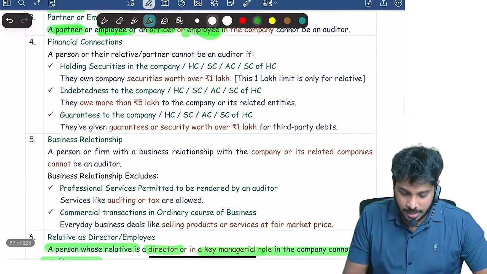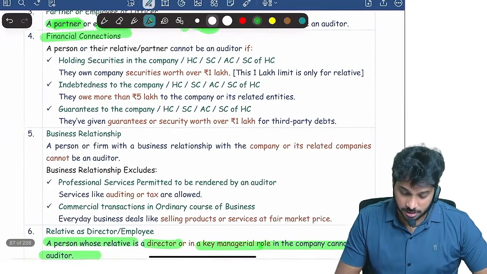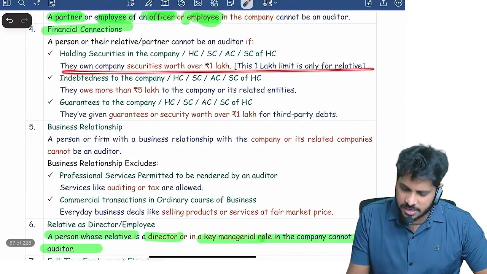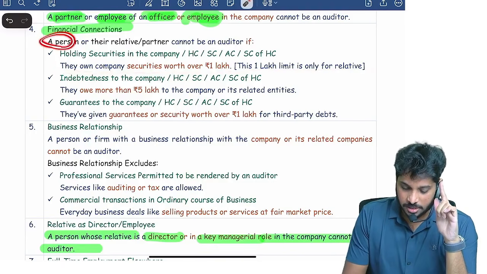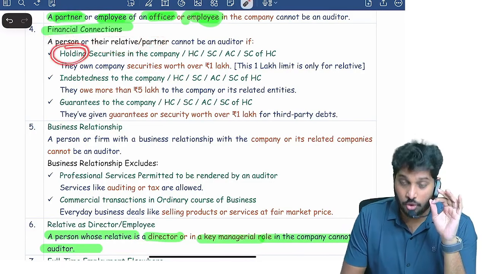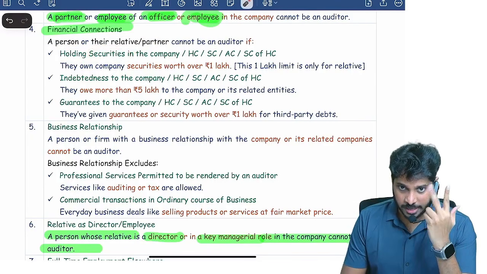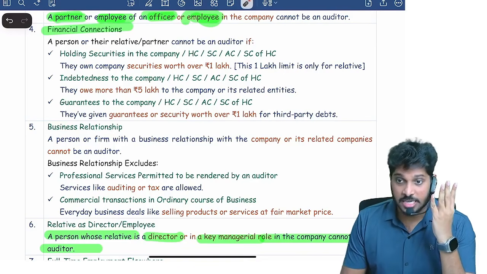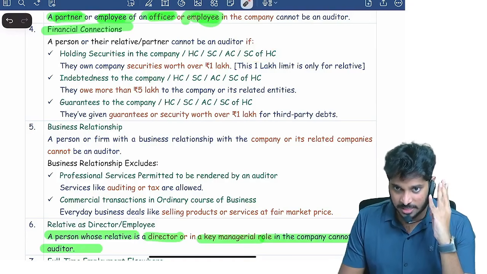Further, if a CA has a financial connection, what do you mean by financial connection? Here we gave slightly simpler wording, but the actual wording is: if a person or a partner, or their relative, holds securities or interest in the company, its holding company, subsidiary company, associate company, or a subsidiary of its holding company, which we call sister companies.